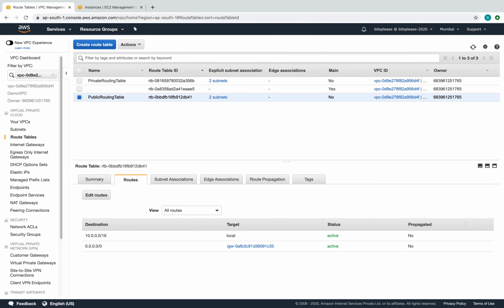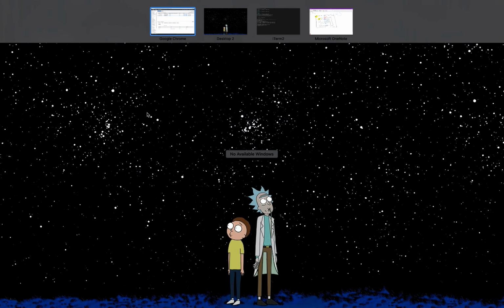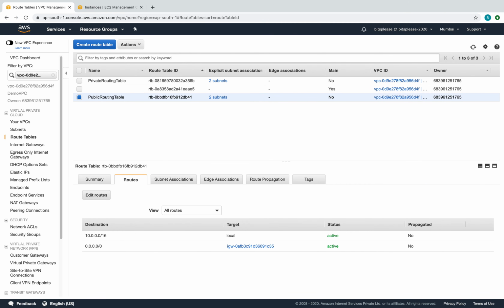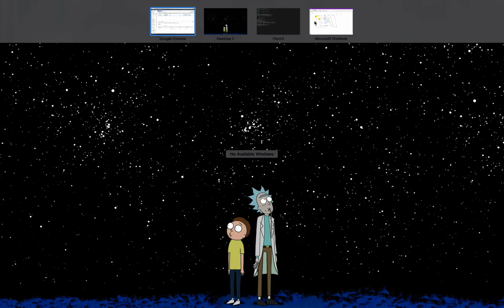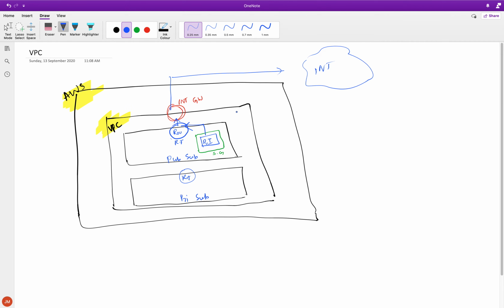Awesome. Next, we'll talk about NAT. Before that, let me draw a diagram here. Right now we have done this, but imagine next we'll create an instance in the private subnet. Let's call this another instance. Obviously it is also going to have a security group, just like this instance.